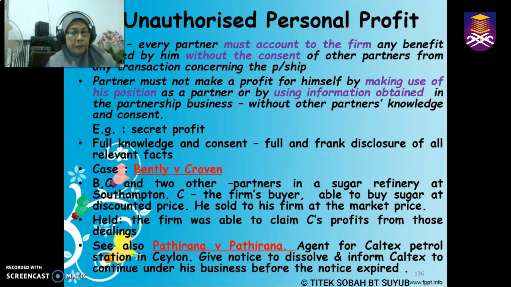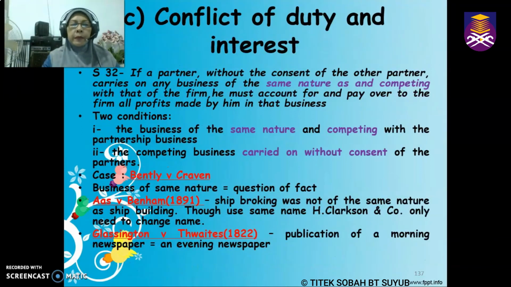Okay, so in the case of Patirana versus Patirana just now, we said that there is a secret profit. Why? Because the partnership was still in existence as the notice had not expired yet, and he informed the main office to conduct all the dealings with him, and during that period he gained profit, and he did not inform the other partners. Because of that, he needs to account and pay all the profit he made within that time to the other partners.